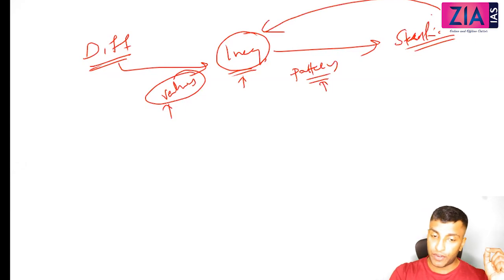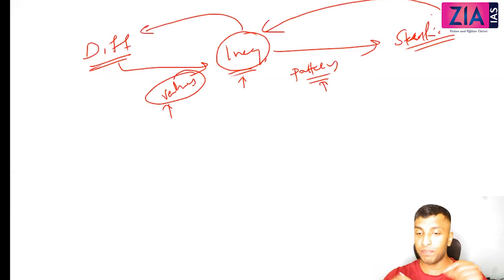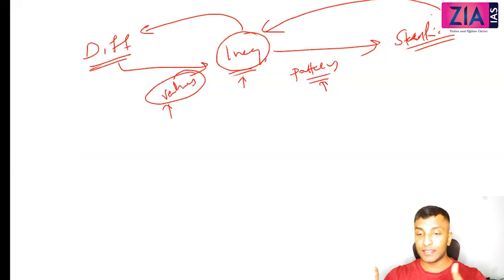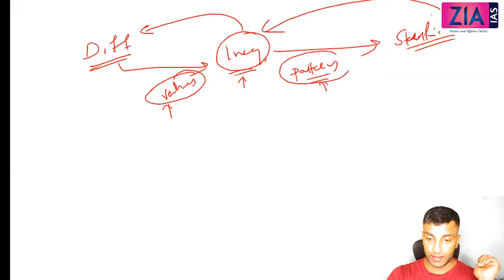All inequality will have difference, but not all difference will become inequality. I hope this is very clear. Difference becomes inequality when values are there. Inequality is stratification if it is a pattern. Not all inequalities are stratification. What is required? Pattern. But all stratifications are based on some level of inequality. I hope this is clear, guys. So pattern is required, right?